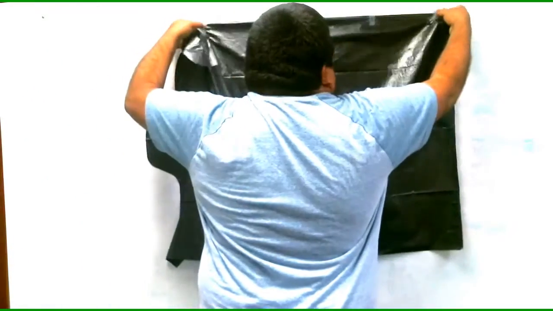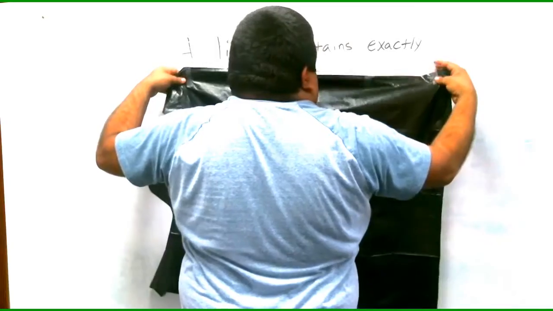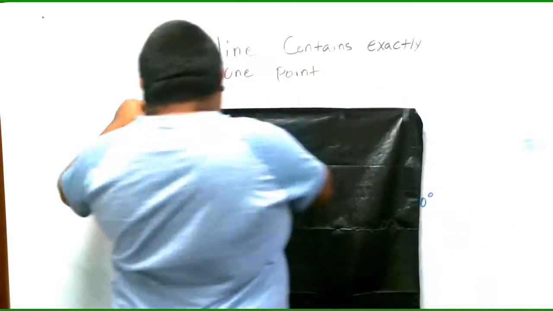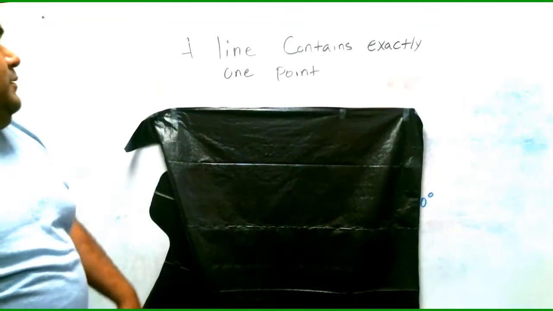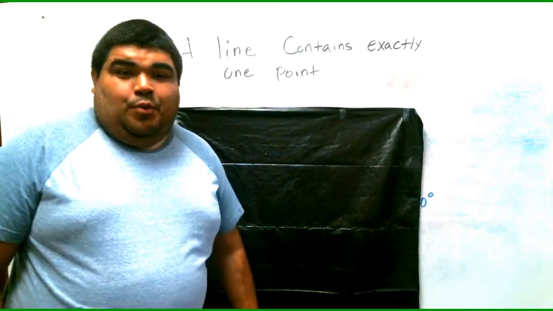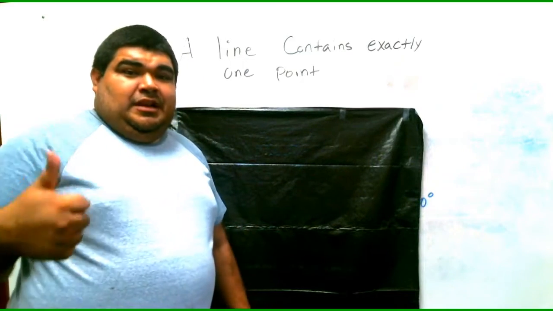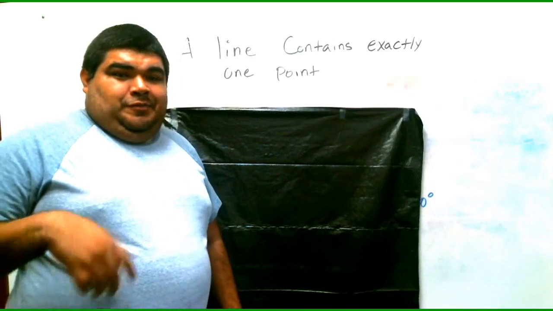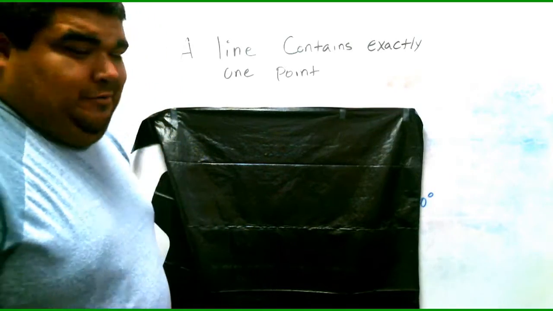The first one is a line contains exactly 1 point. Is it a sometimes, always, or never? Okay. So make sure you write your answer.